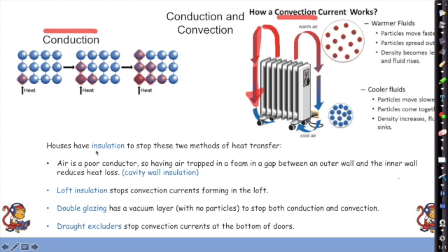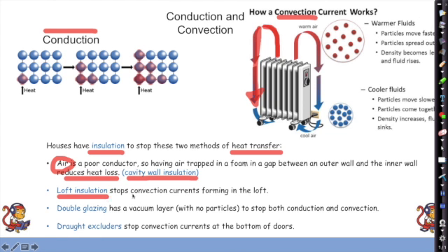Okay, houses have got insulation to stop these two methods of heat transfer. Now air is a poor conductor, so having air trapped in a foam in a gap between an outer wall and an inner wall reduces heat loss. This is called cavity wall insulation. So that's putting foam or polystyrene beads in a gap between an outer wall and an inner wall.